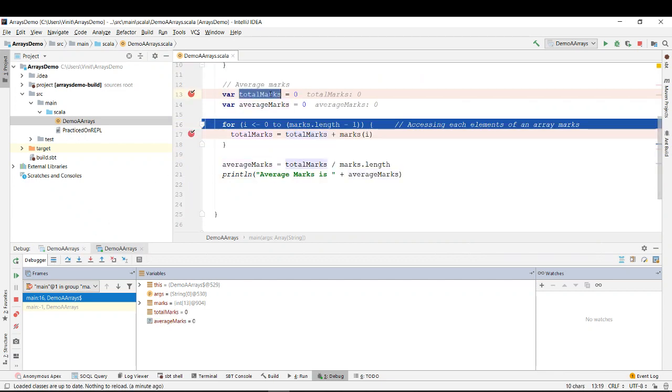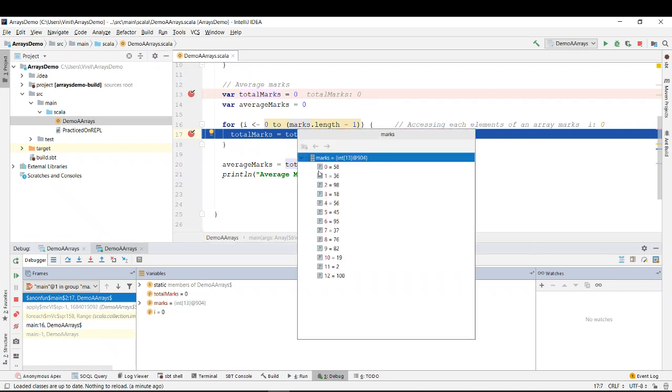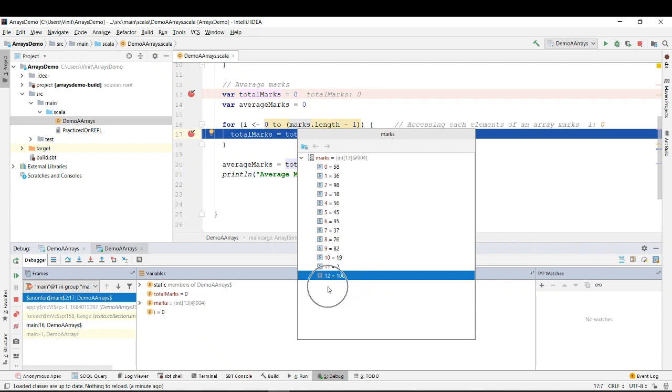Then it did total marks as 0, average marks as 0. Then I am saying that for i from 0 to marks.length minus 1, right? So we want to go till one element less. The length is 13, so there are a total of 13 elements, but the index starts from 0 and goes till 12. So you have to do length minus 1, because if you write from 0 to 13, it will say that the 13th index doesn't exist and it will say array out of bound, right?